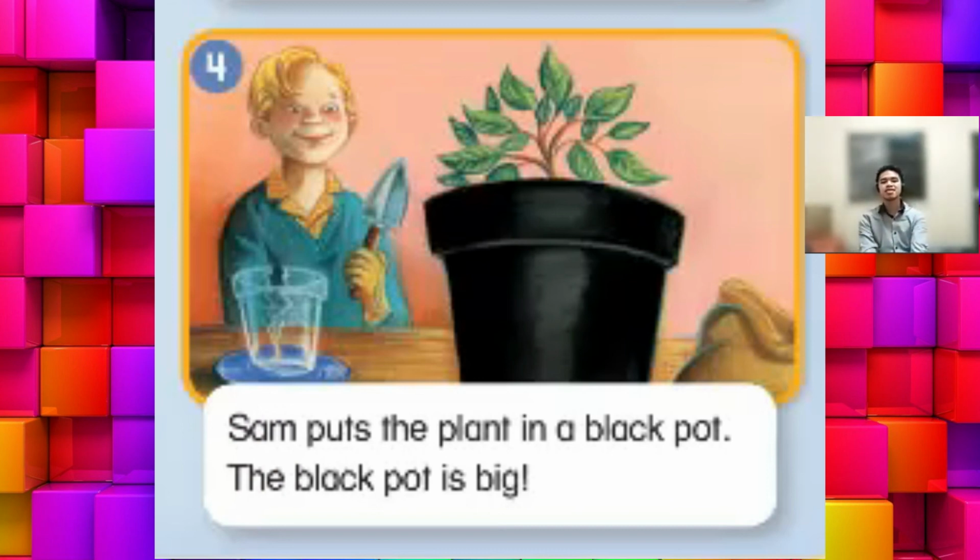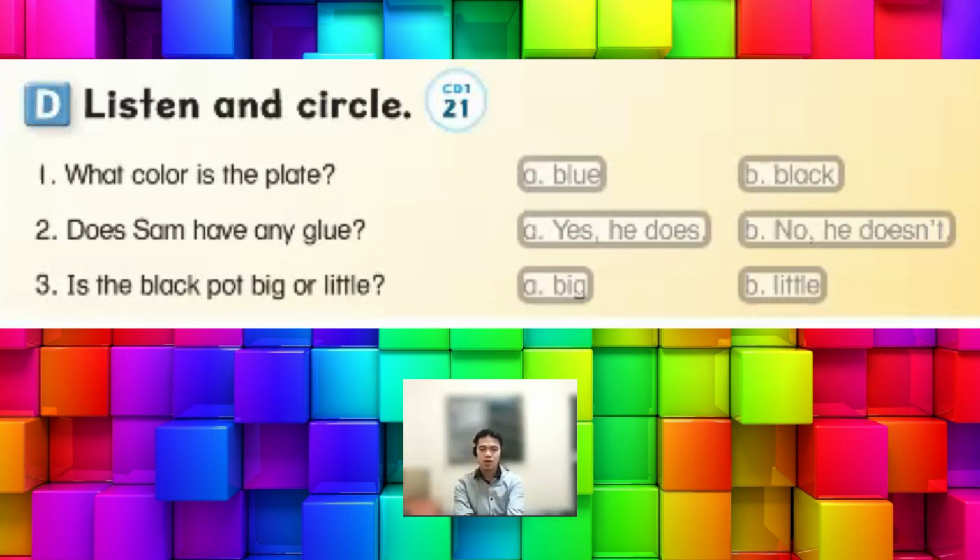So now, let's answer the questions. Number 1. What color is the plate? A. Blue or B. Black? What do you think? Very good. The color of the plate is blue. Letter A. Number 2. Does Sam have any glue? A. Yes, he does. B. No, he doesn't. What do you think is the correct answer? Very good. The correct answer is the letter B.